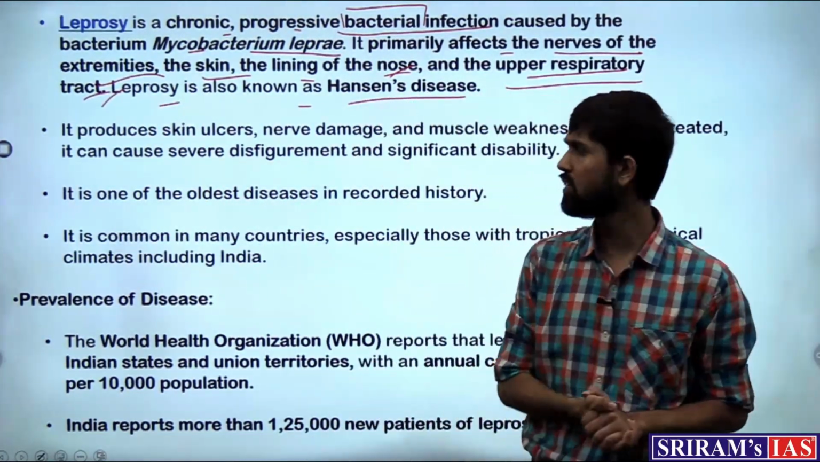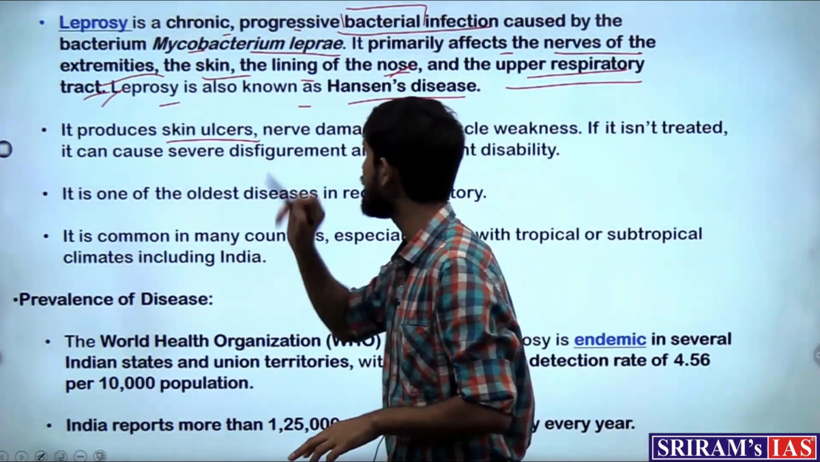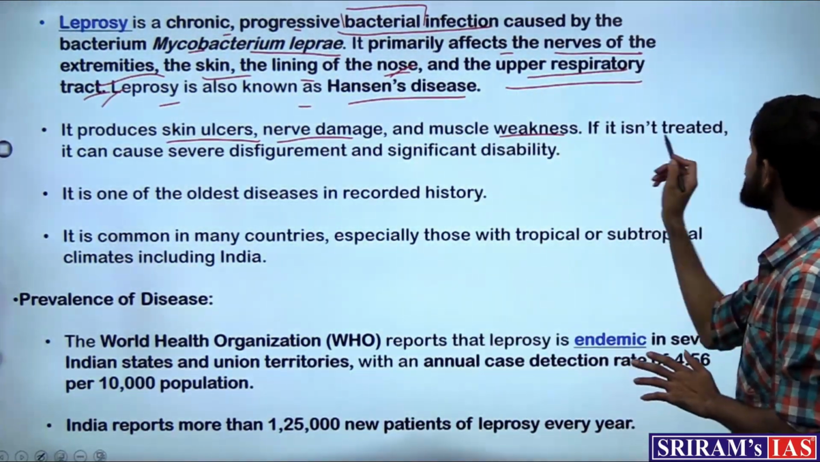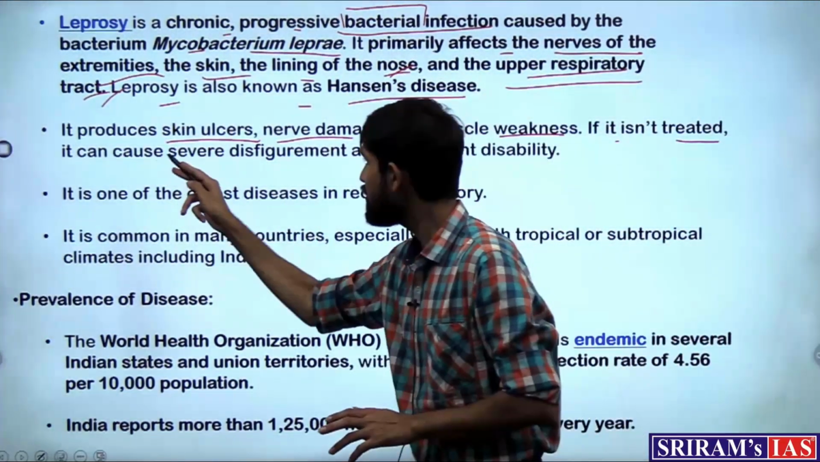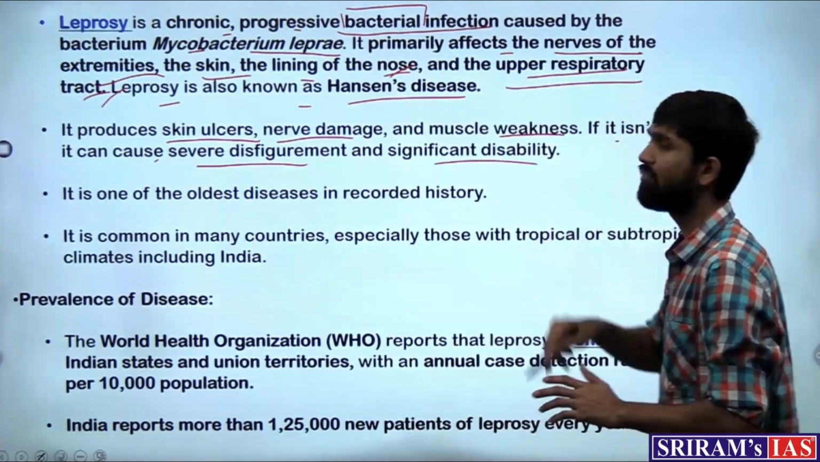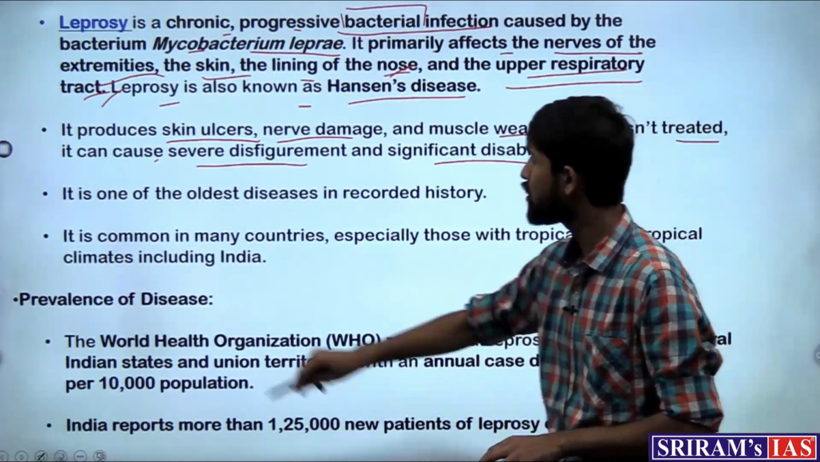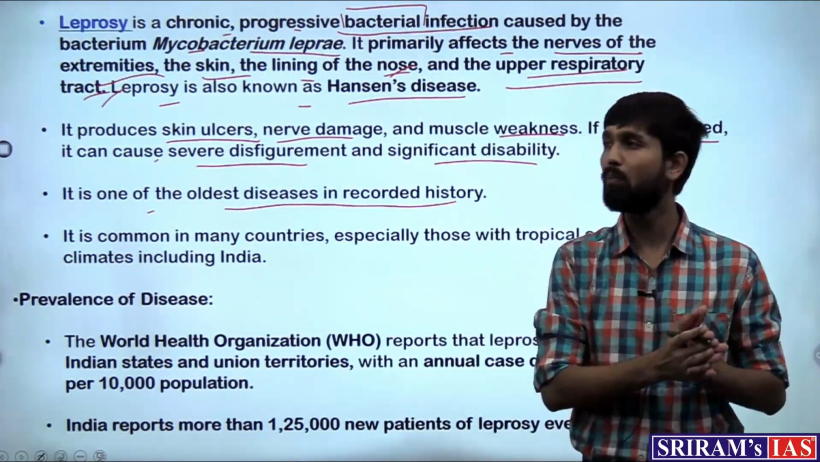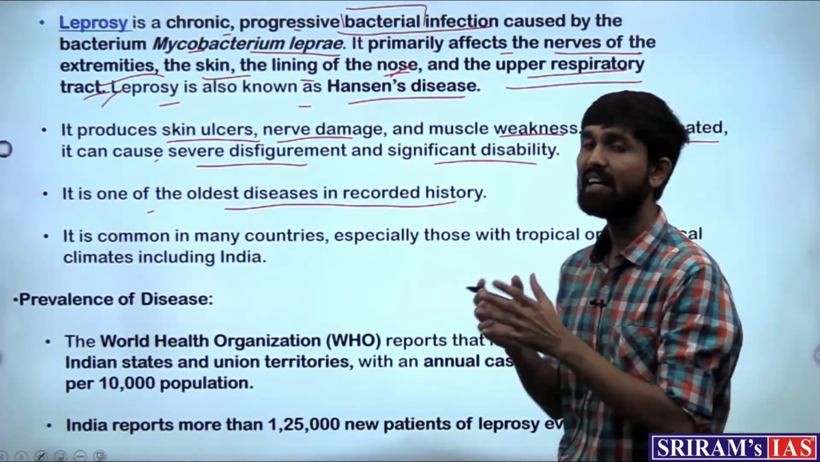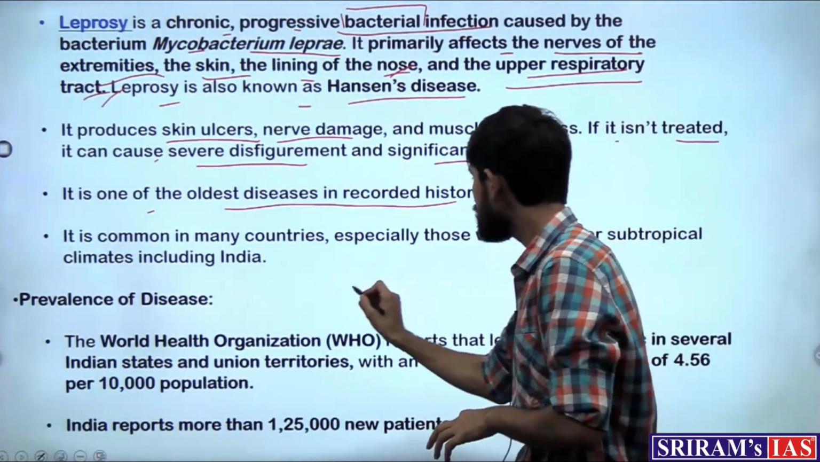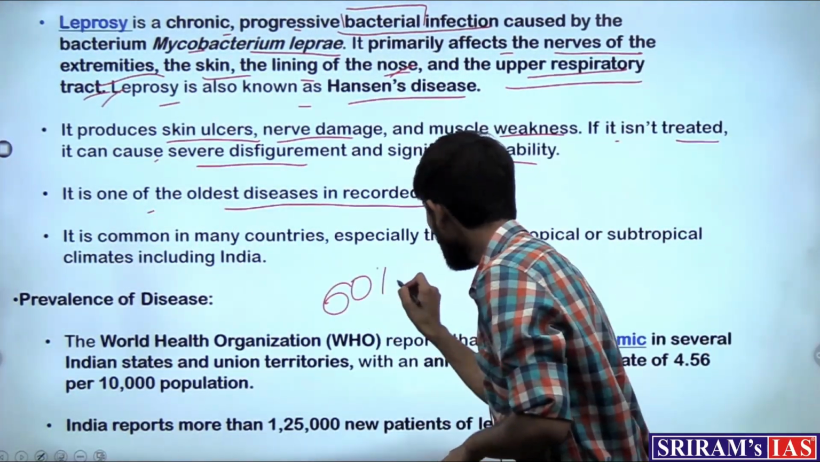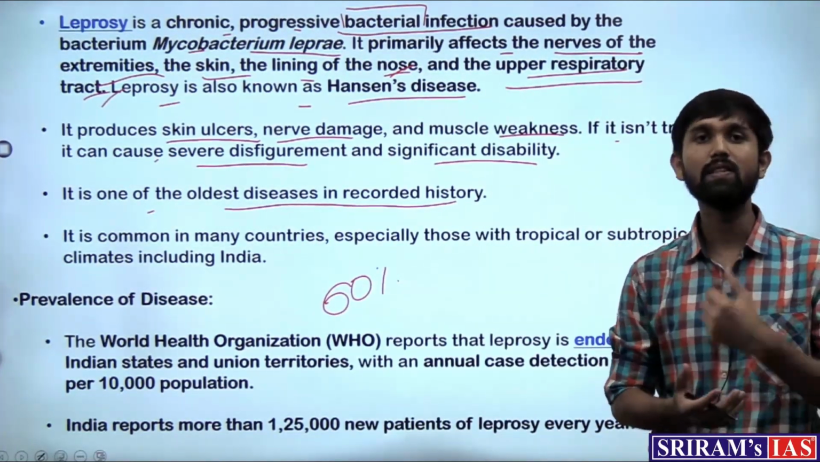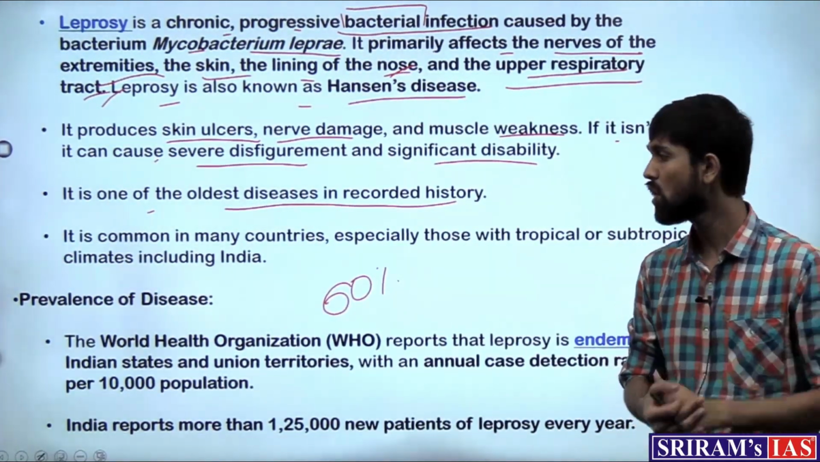What does it do? What are the symptoms? It produces skin ulcers, also nerve damage and muscle weakness. If it isn't treated, it can cause severe disfigurement and significant disability. It is one of the oldest diseases in recorded history. And why is leprosy important for India? Because India is home to close to 60% of the world's total leprosy cases. So the prevalence of leprosy in India is quite high.